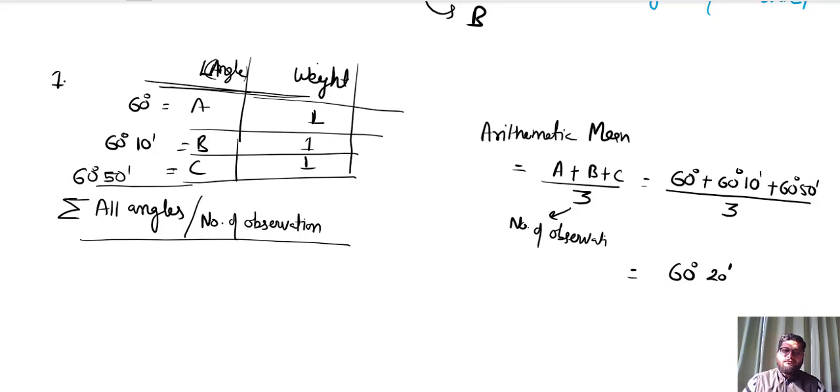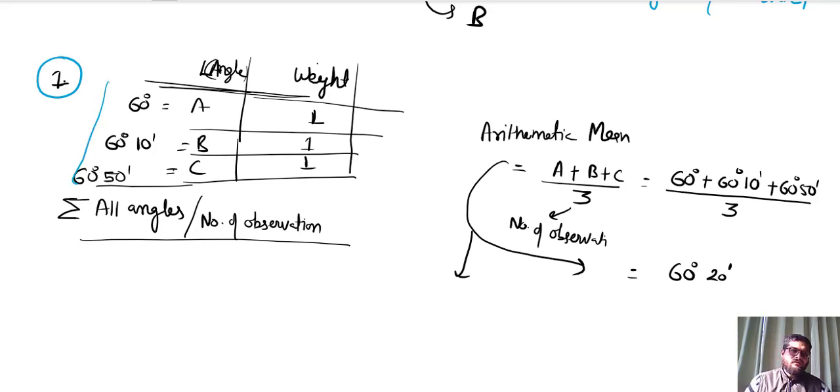So this is my arithmetic mean. Now I will tell you what is the weight of this arithmetic mean. According to the first law of weight, if you take the arithmetic mean of your measured values, the weight of the arithmetic mean